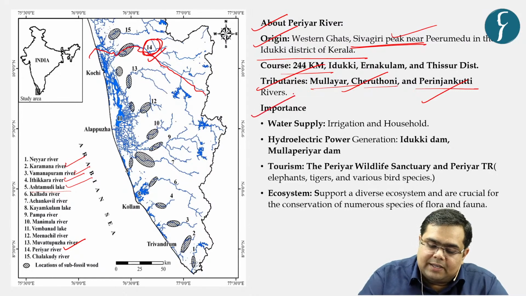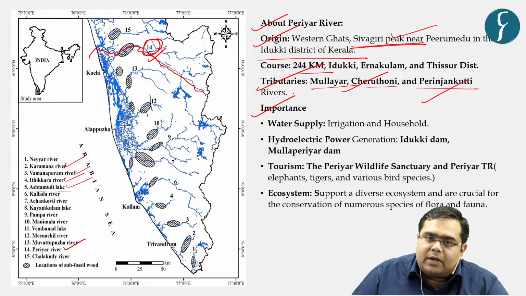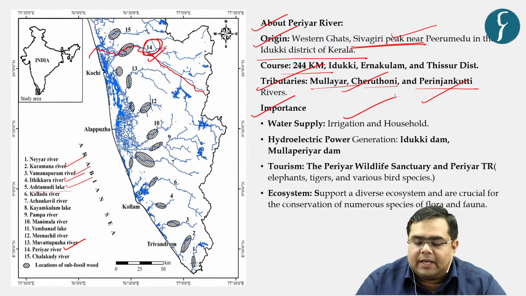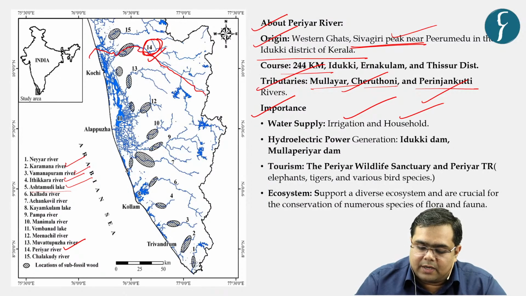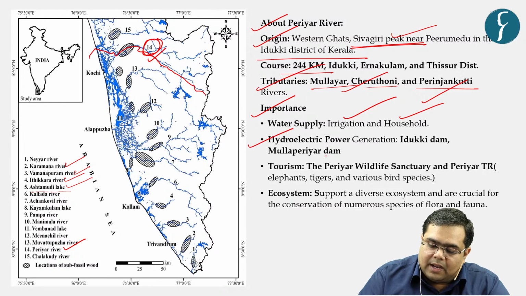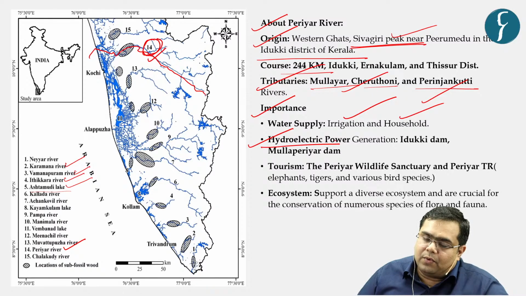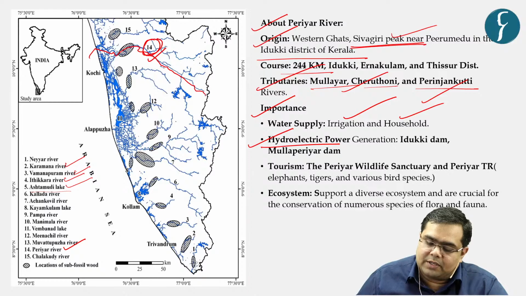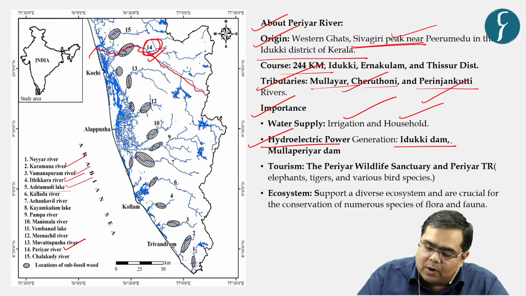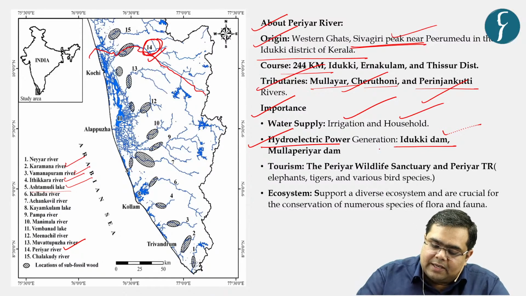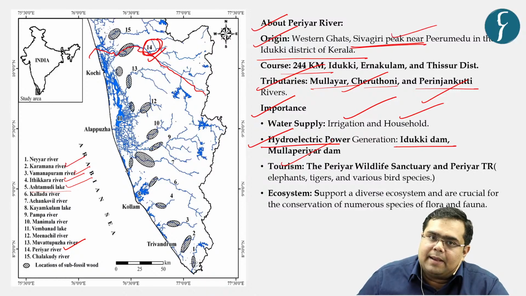Now, why is it important? It has geographical and economic importance with respect to irrigation and household use of water in Kerala, and then again its water is used for hydroelectric production. There are two prominent dams built on this particular river. First one being Idukki Dam, and second one is Periyar Dam.